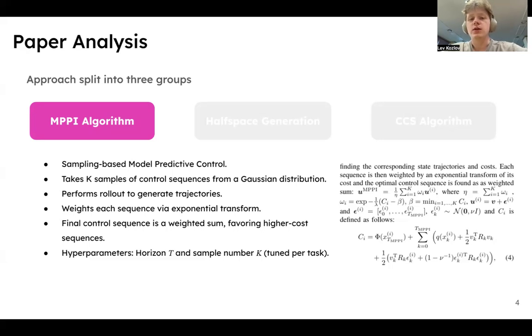Then each sequence is weighted by an exponential transform, and the resulting control sequence is found as a weighted sum. These steps allow us to favor control sequences with lower cost more, and horizon t and number of samples k are hyperparameters that should be tuned per task.